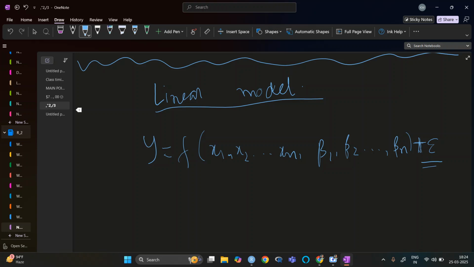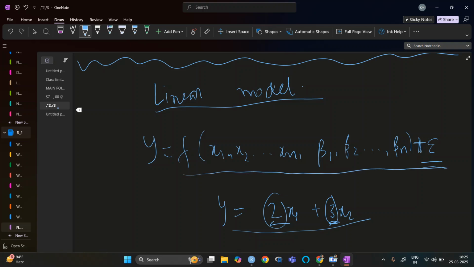Now beta 1, beta 2, beta n. When we write, let's say, y is equal to 2x1 plus 3x2, these 2 and 3 are beta 1 and beta 2. If you write it this way, you already know its function; you do not need to write it in the form of an equation.